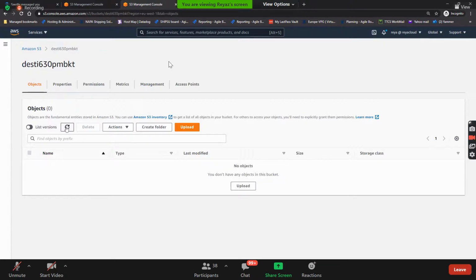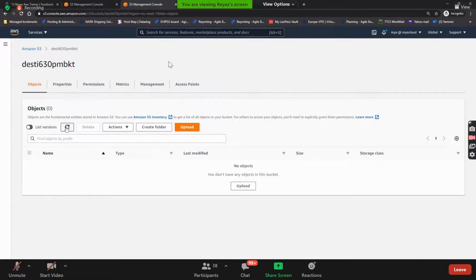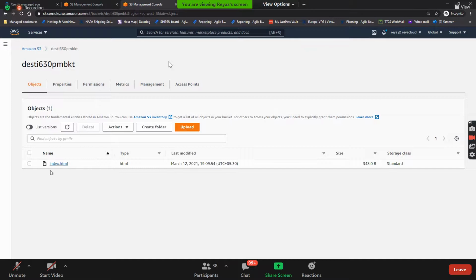It will take a couple of seconds to come here because it has to be replicated, right? Let's wait and see. Do you see that now? Index.html is now replicated to the destination bucket.